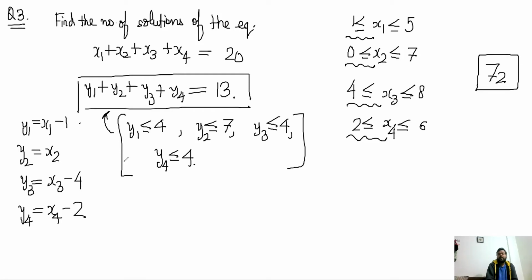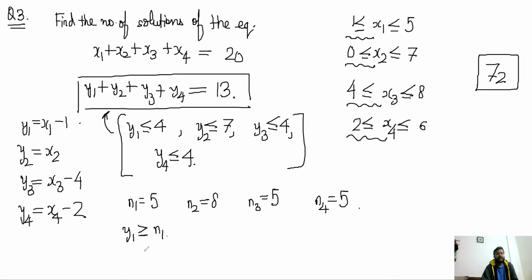You have to get solutions of equations which are lower than a particular value. So why not think about it in a complementary way? Think about n1 as 5, n2 as 8, n3 as 5, and n4 as 5, and think about solutions where y1 is greater than or equal to n1, and y2 is greater than or equal to n2. We have to exclude all possible solutions which do this.